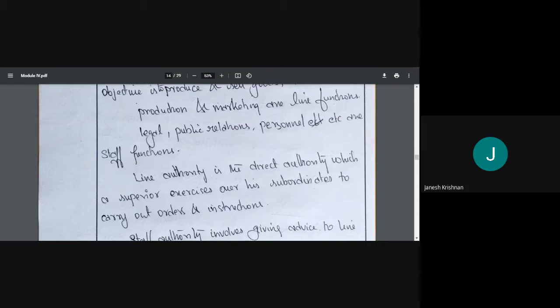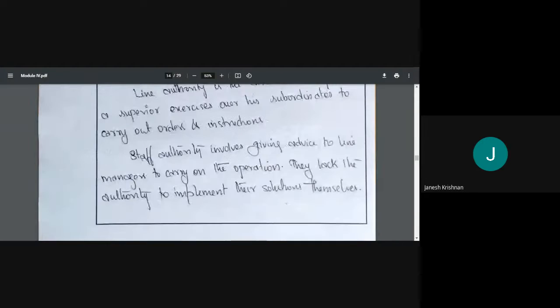And staff authority involves giving advice to line authority managers. Staff authority will advise the line managers to do something. But the issue is, they can only advise. They cannot implement their own advice. They don't have the authority to implement their advice. Implementation can be done only by line authority.